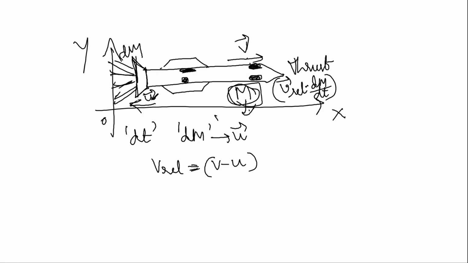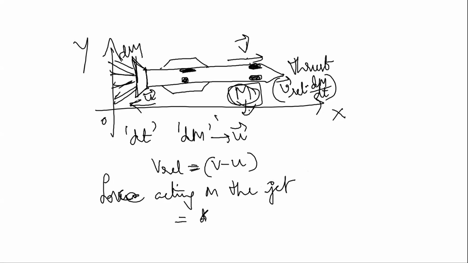Now the rate of change of momentum of the jet out of the rocket, or the force acting on the jet, we can write. I'll write the force acting on the rocket. What can I write it as?